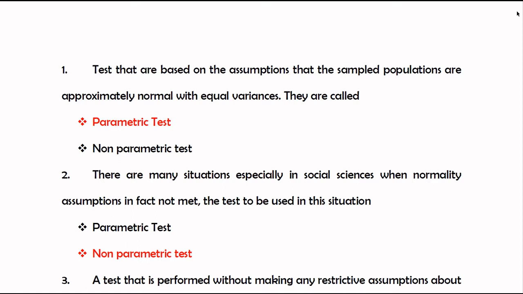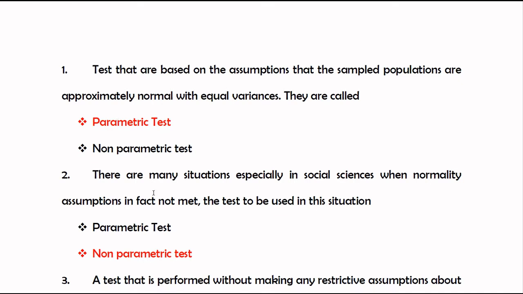Now let's start. Number 1. Tests that are based on the assumption that the sampled populations are approximately normal with equal variances are called parametric tests or non-parametric tests? The right answer is parametric test, because our dataset follows the normal distribution, and the normal distribution has two parameters, mean and variance, and it is a form of parametric distribution. So we can apply a parametric test in this situation.